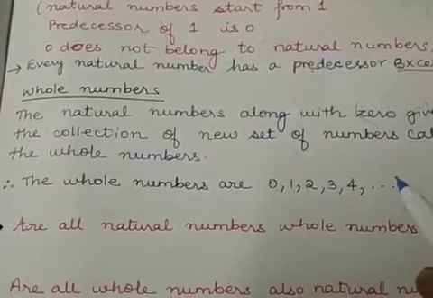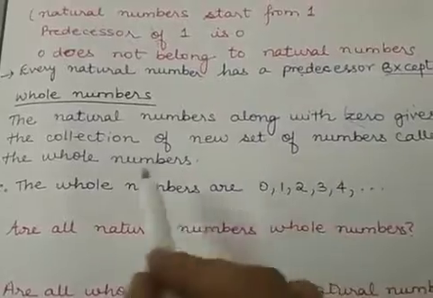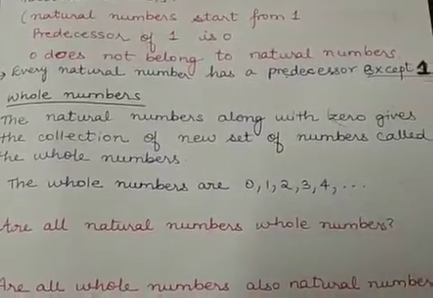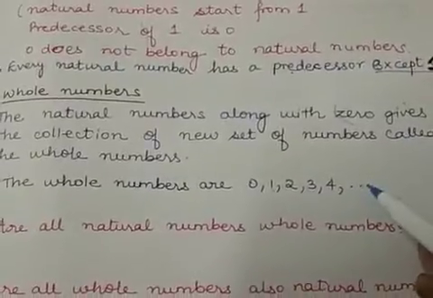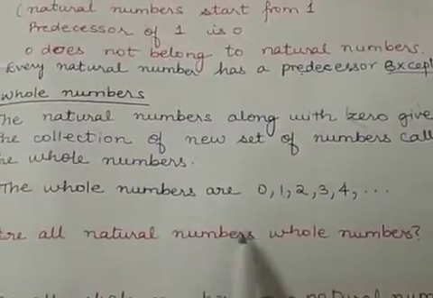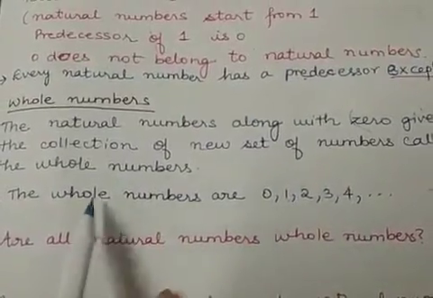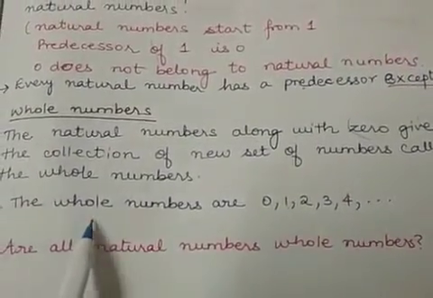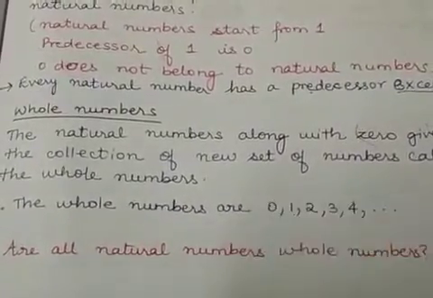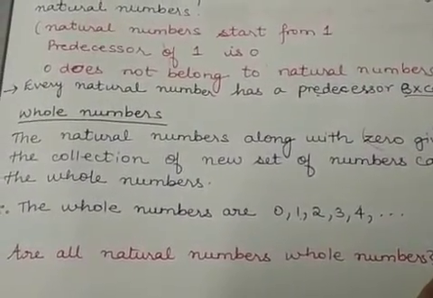Suppose I take the natural number 20. Does it belong to whole numbers? Yes, so 20 also belongs to whole numbers. So if you take any natural number, will that number belong to whole numbers? Yes, because whole numbers are natural numbers, only 0 is added to the set of whole numbers.